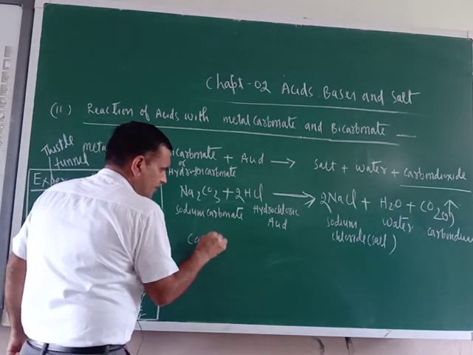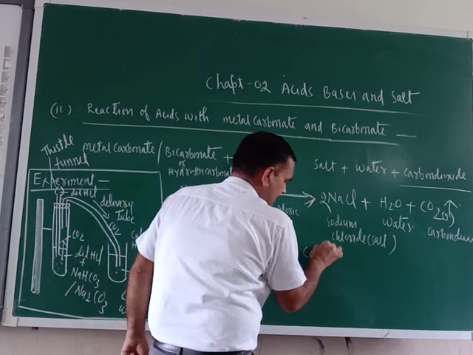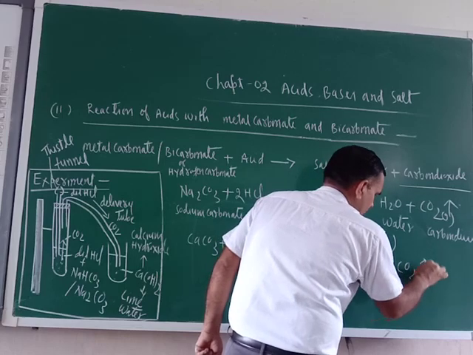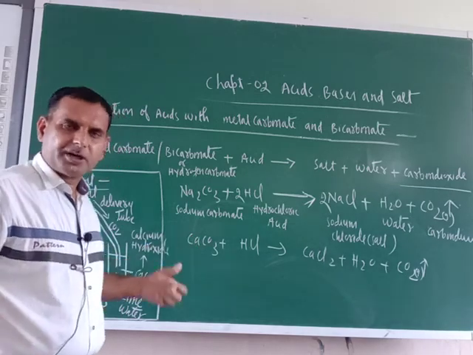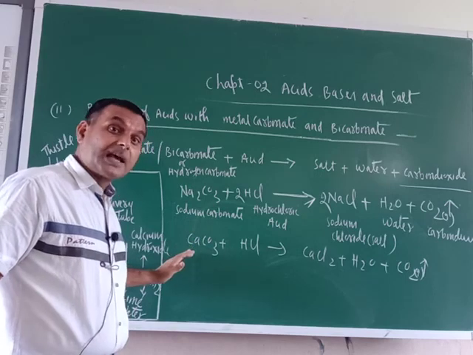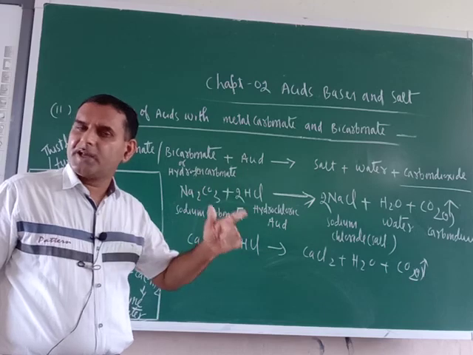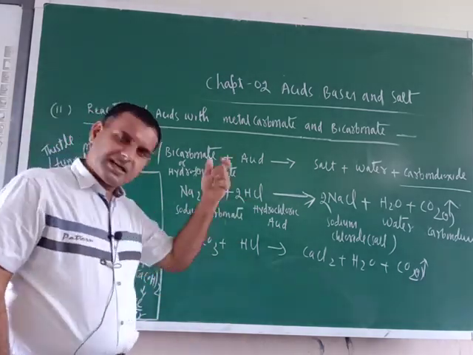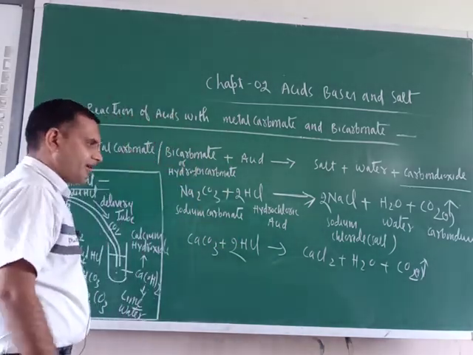So calcium carbonate reacts with HCl and it forms CaCl2 plus H2O plus CO2. This is gas. Okay. Always remember, one important piece of information: the outer covering of egg is made up of calcium carbonate only. Please balance the reaction here, 2HCl. Okay. Is there any problem here?